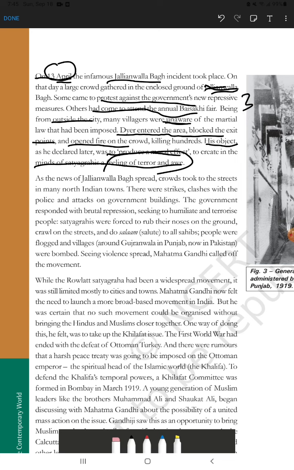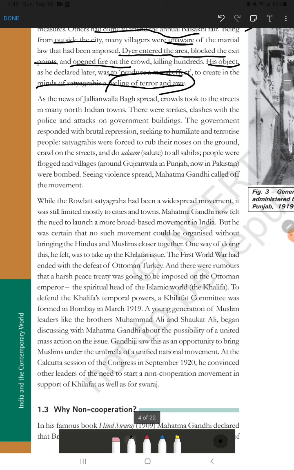The next question will be: why did Gandhi call off the Rowlatt Satyagraha? Gandhi had only started the hartal, the Rowlatt Satyagraha, on 6th April. Why did he stop or call it off? The answer: as the news of Jallianwala Bagh spread, many people took to the streets in many North Indian towns. As you know, Punjab is in North India. People came to the roads, raised their voices, started strikes, clashed with the police, and even attacked British buildings.